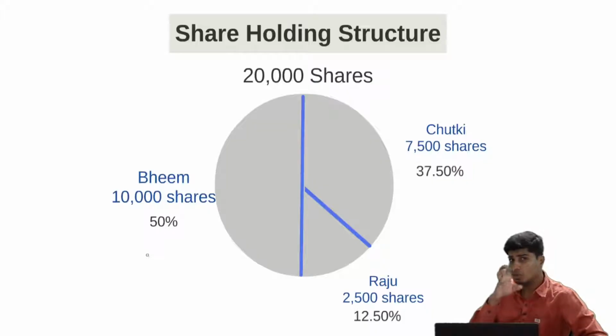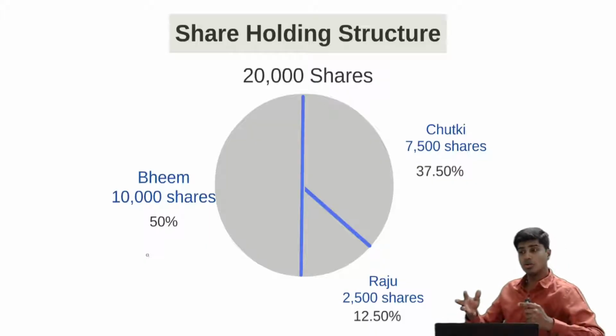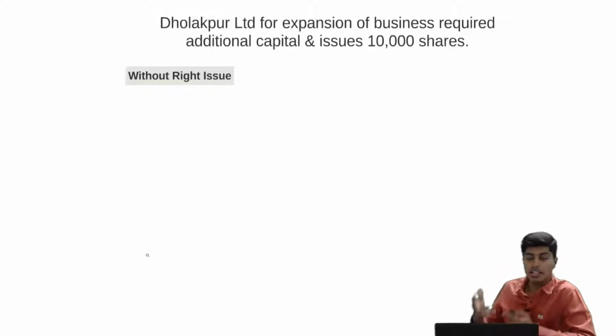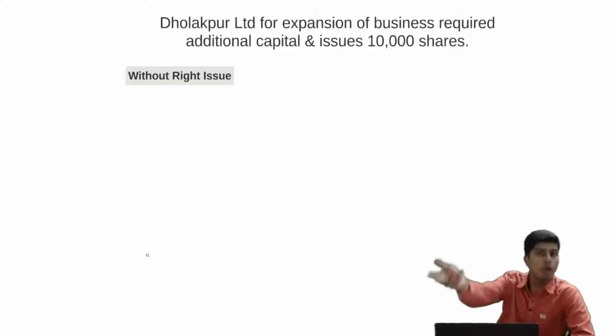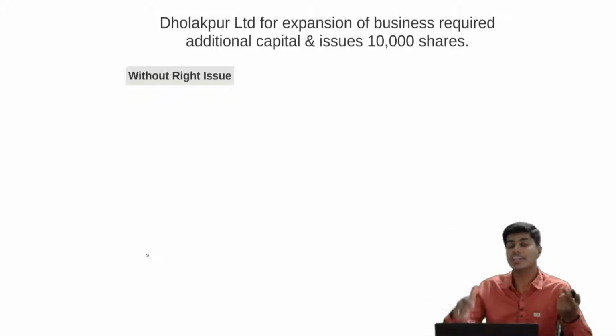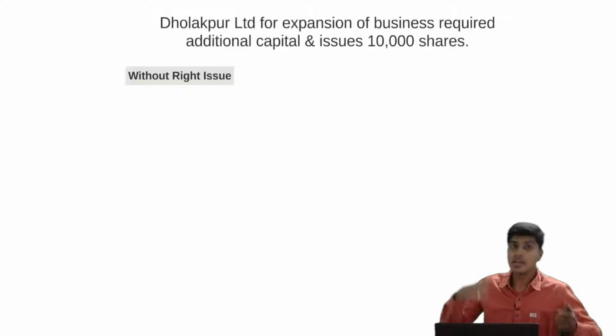Now the company Dholakpur Limited is expanding. They are not happy with the capital of 20,000 shares. They want to raise further capital, for which they are issuing 10,000 shares. Now when they're issuing 10,000 shares, if the company does not do right issue, what will happen? The entire shares are bought by some outsider. Because the company doesn't do right issue, there is no right given to Bheem, Chutki and Raju to buy the shares. Shares are bought by somebody else.